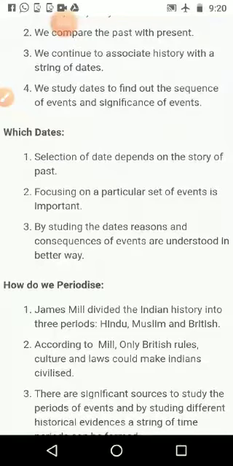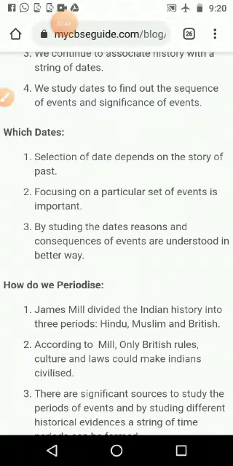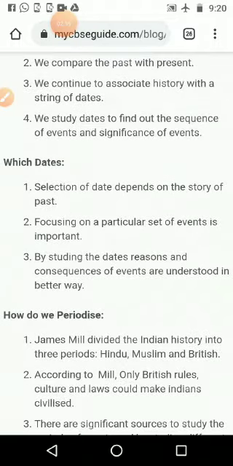Up to 8th standard we are studying year-based very clearly, but when we reach 9th standard the situation will change, because in 9th standard we are going to study world history as well as Indian history. In 6th, 7th and 8th class we study only Indian history. So sequentially, periodically, we can make it very clearly, no problem. And with that periodization or sequence, we understand the significance of that particular event, or the impact of that particular event also.